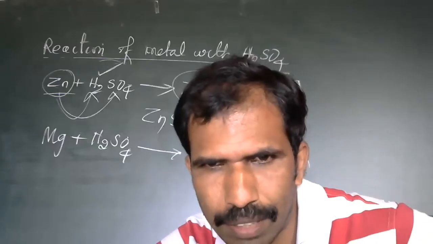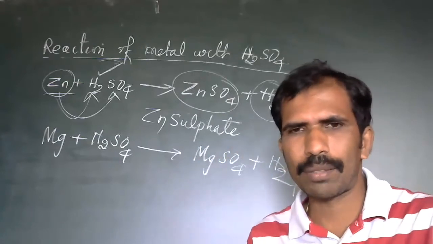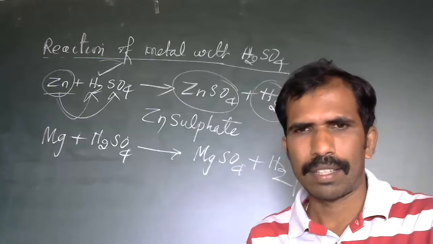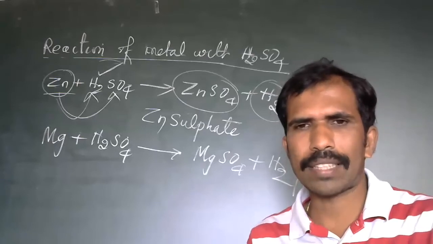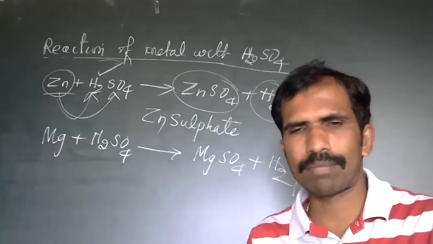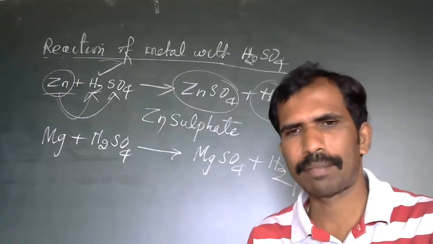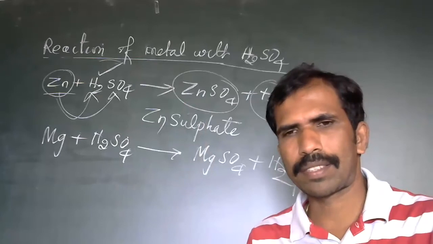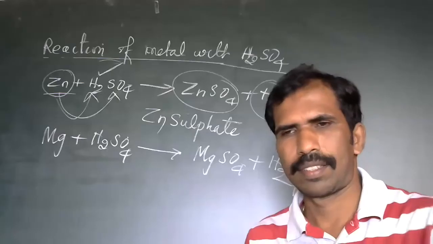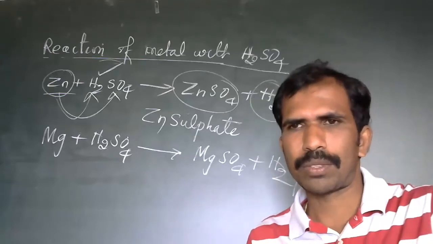Bhuvana asks why calcium floats. I told you during the explanation that the hydrogen bubbles formed during the reaction stick to the calcium, and the density becomes low. That's why it comes up and floats. It is there in the textbook, go to the textbook and you will come to know.